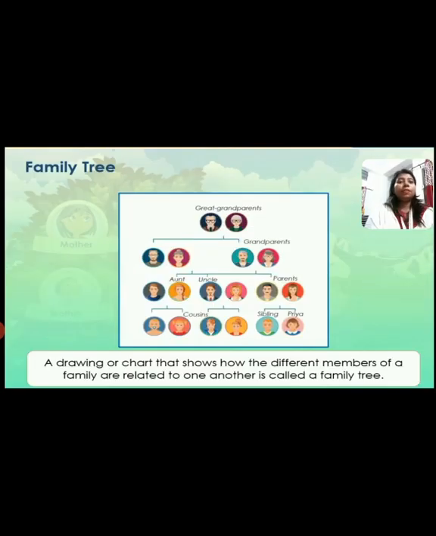Okay, now see here. A drawing or chart that shows how the different members of a family are related to one another is called a family tree. Understood? This is the explanation, this is the definition of a family tree. Clear?